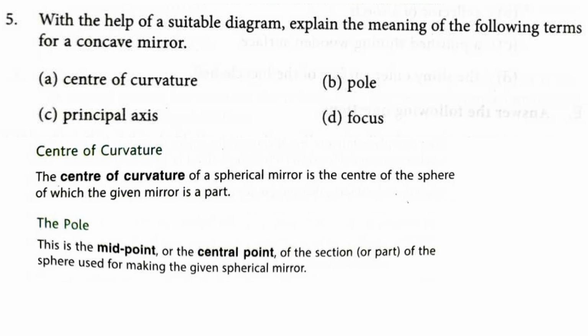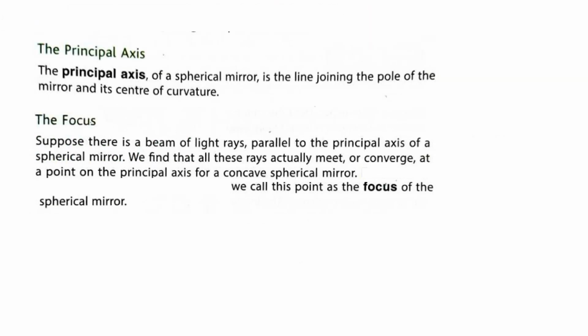Then pole. This is the midpoint or central point of the section of the sphere, that is the concave mirror we are making here, which is used for making the given spherical mirror. Then coming to the principal axis. The principal axis of a spherical mirror is the line joining the pole of the mirror and its center of curvature.